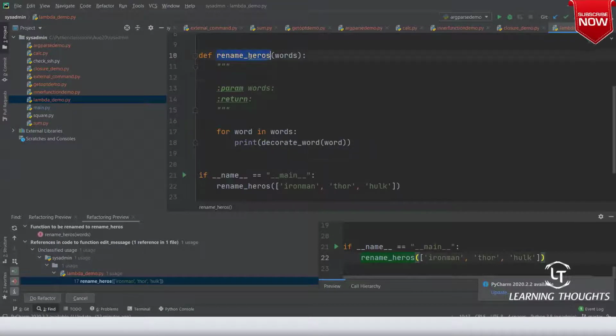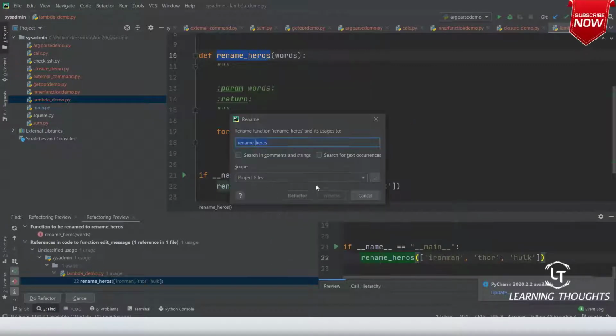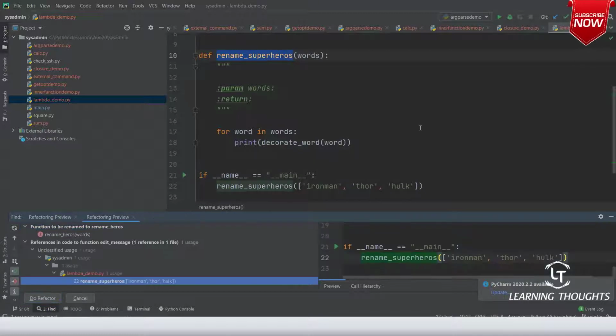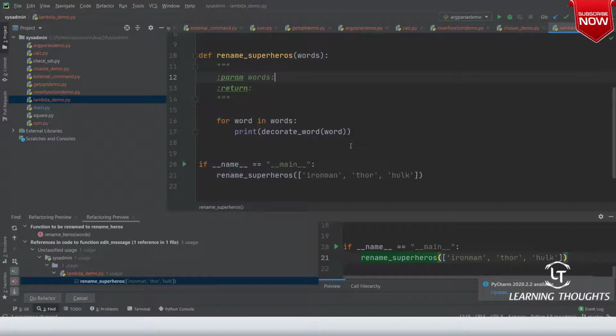If you want to rename it further, we can right click, refactor, rename, and here I will say superheroes. Do refactor. Am I clear on this? If you want to change any method, this is what it is. And rather than writing words, you can write heroes or superheroes.